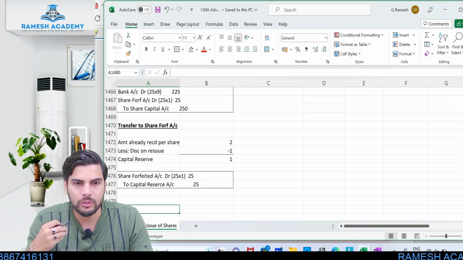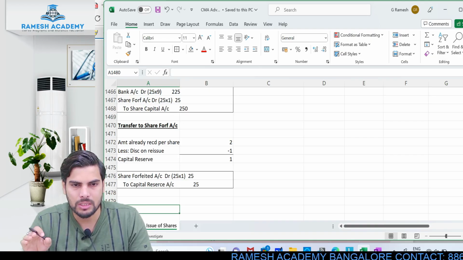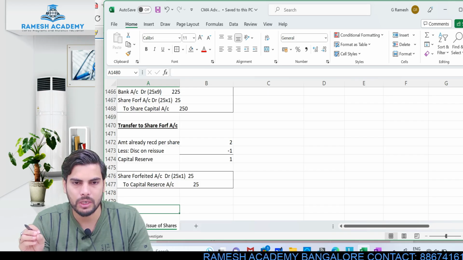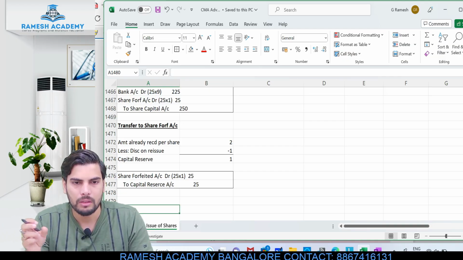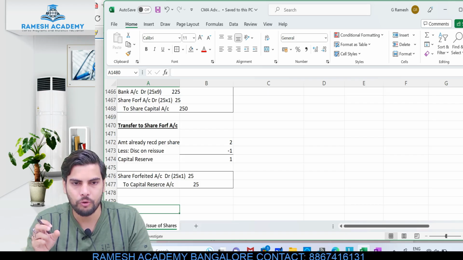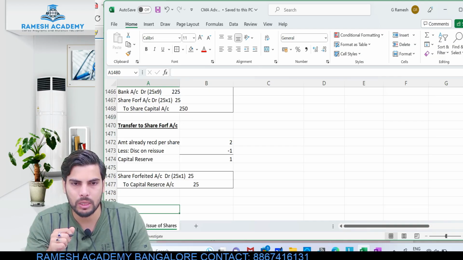When you receive it, being receipt of allotment money. Same way, being first call money due, being receipt of first call money. In case of forfeiture, being forfeiture of the shares. Just mention statements like this, that would be more than sufficient. Being amount received at the time of reissue of the forfeited shares, being transfer of the balance of share forfeiture to capital reserve. If you pass the narration in this manner, that would be more than sufficient.